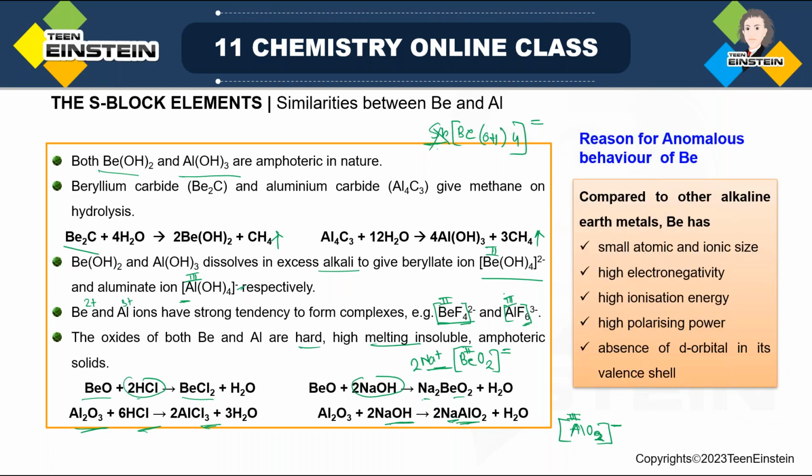Now the next question is, what are the reasons for the anomalous behavior of beryllium? Why is it behaving similarly with aluminium, but not behaving similarly with the other members of its group? That is, I am talking about group 2. So the reason is, compared to other alkaline earth metals, beryllium is very small in size because it is from the second period, both atomic size as well as ionic size.